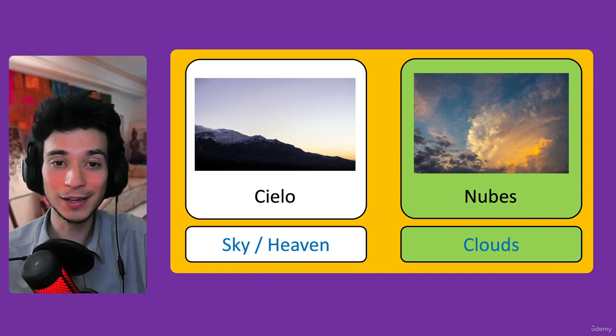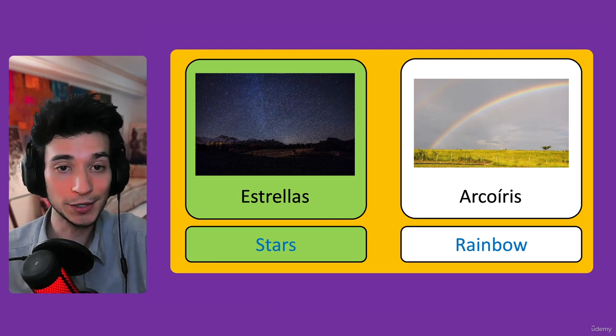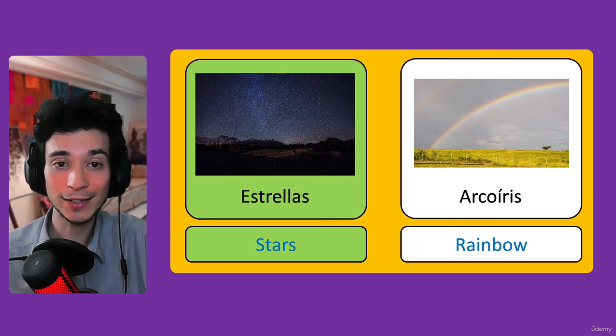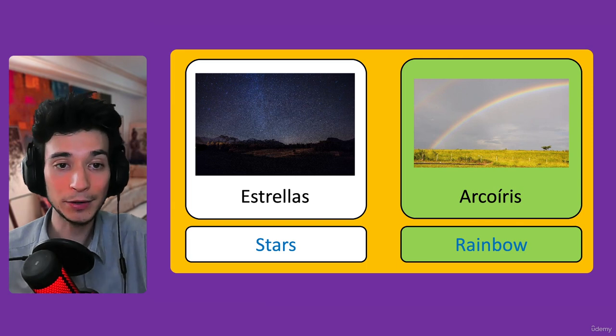Okay. And the next one, estrellas. Estrellas means stars. And the next one, arcoiris, which means rainbow.